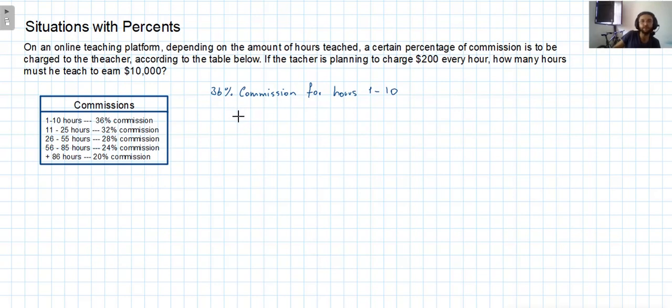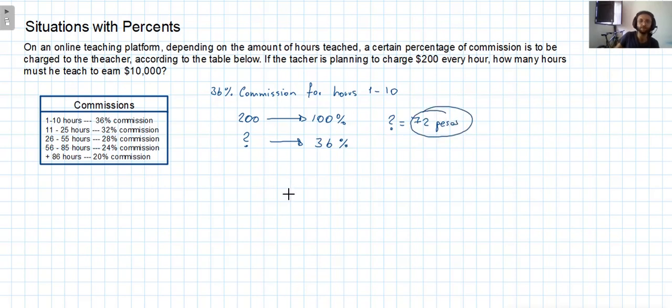For example, we could say that 200 pesos represents the 100%, so we want to know how many pesos represent the 36%. Since 200 is the double of 100, then the amount of pesos is going to be the double of this one. So the question mark in this case is going to be 72 pesos.